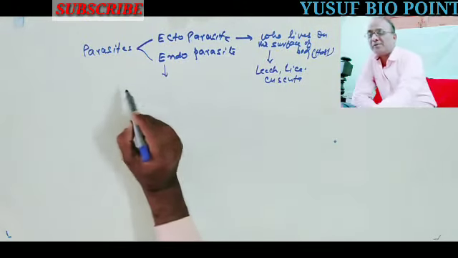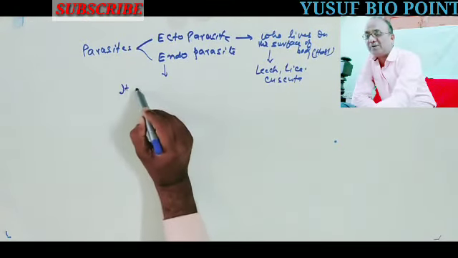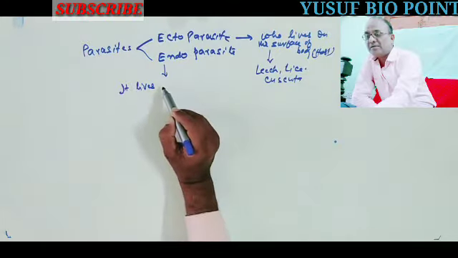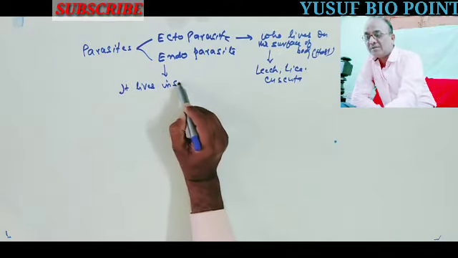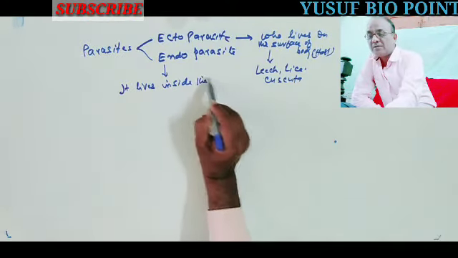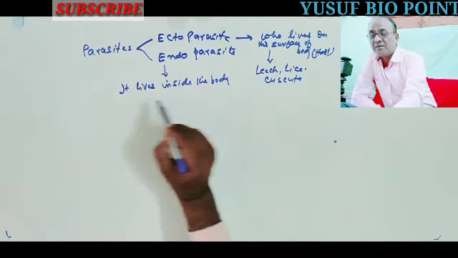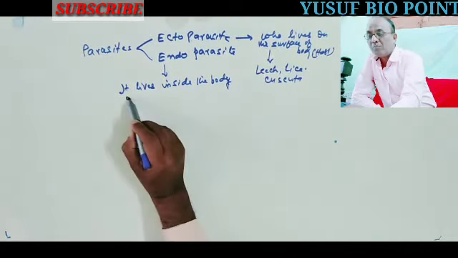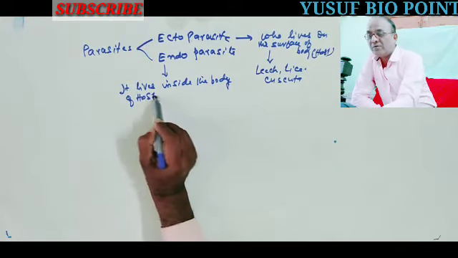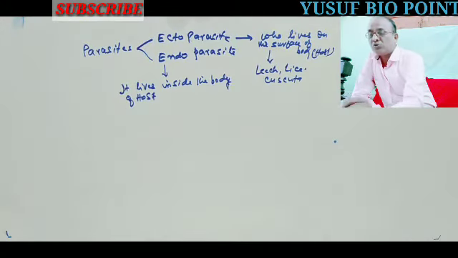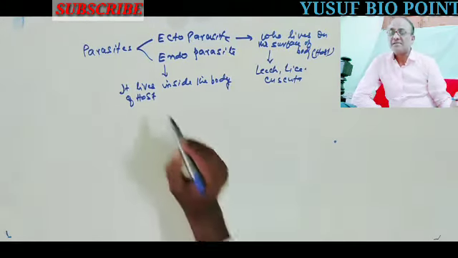Now the endoparasite, it is found inside the body. It lives inside the body of the host, and from there it sucks the food.